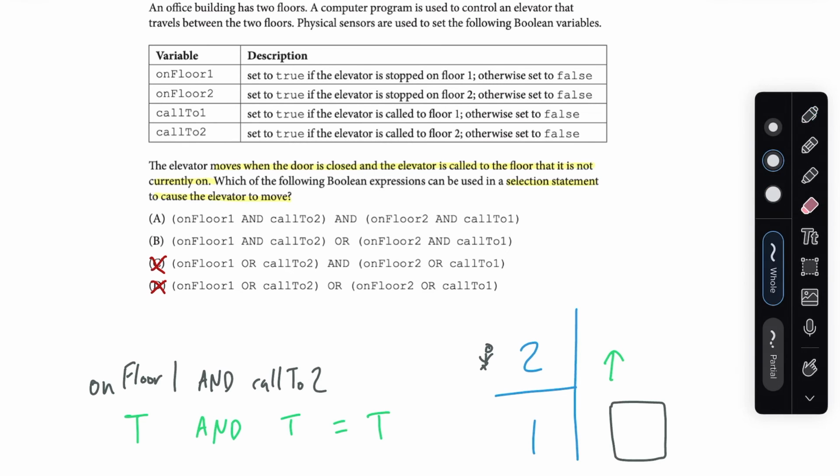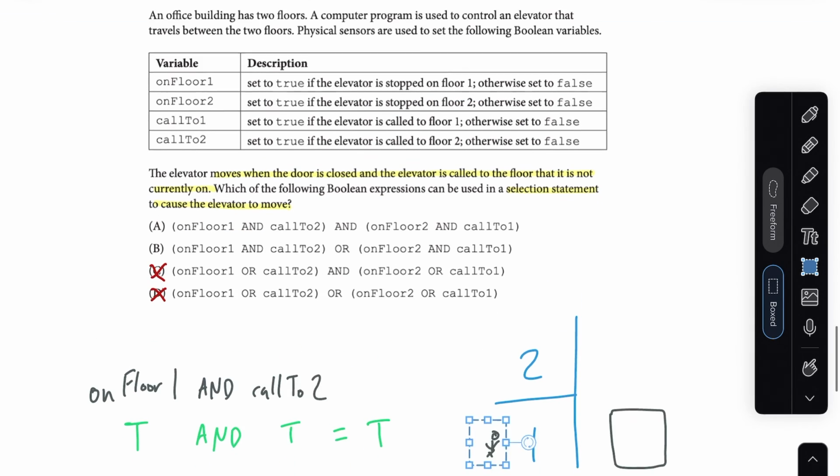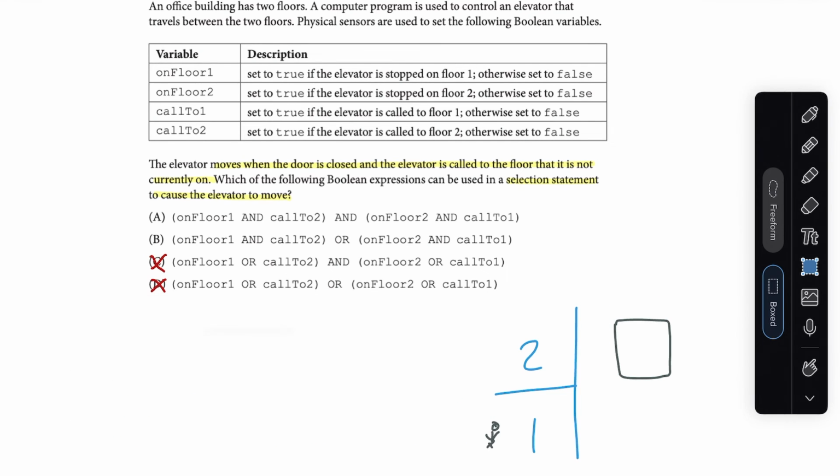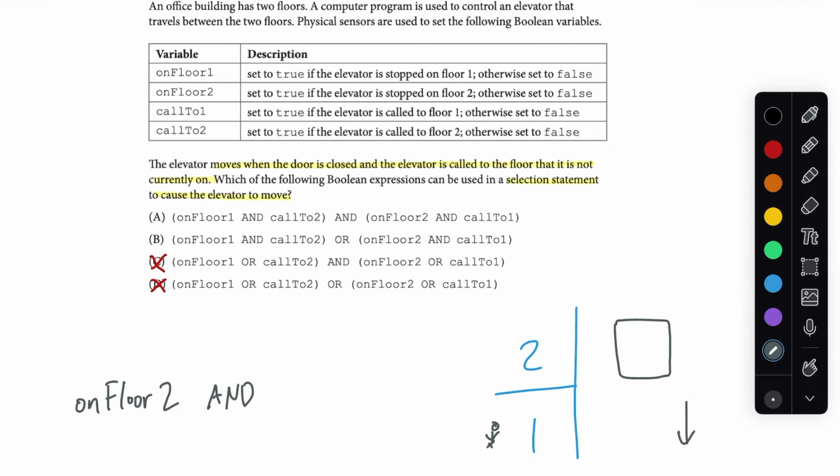Okay, so now let's look at the opposite situation. This is the other way around. So it's on floor 2 now, and someone calls it down to the first floor. I would say we need on floor 2 to be true. So we need it to be on the second floor. And we need for someone to have called it down to floor 1, call to 1. Once again, we need those two things to be true.